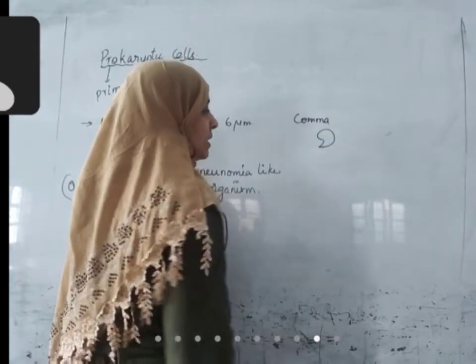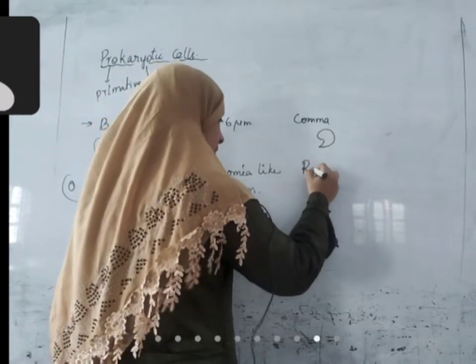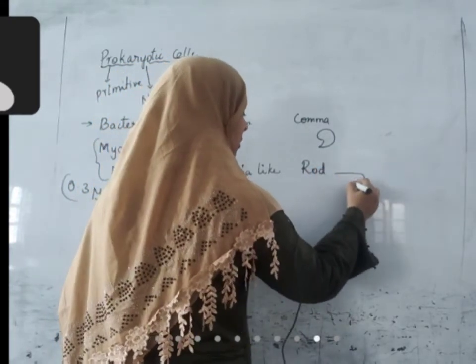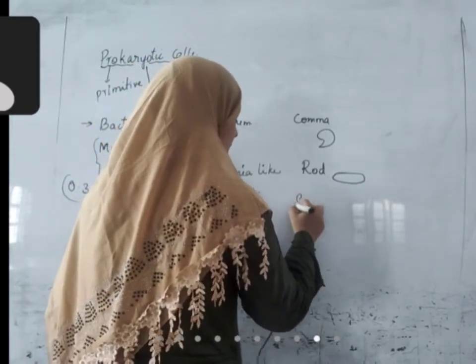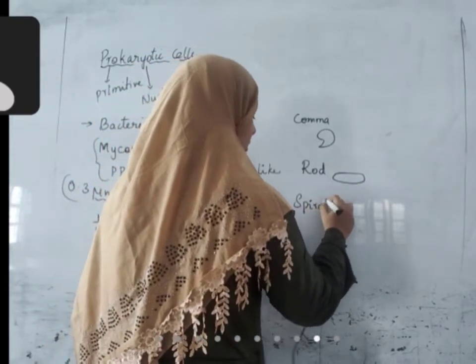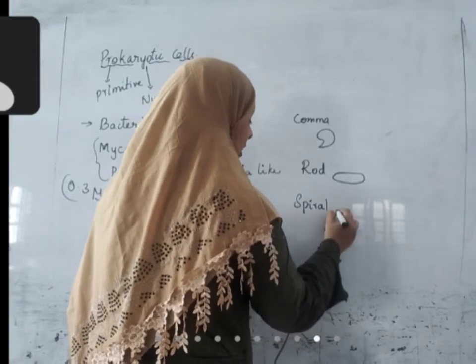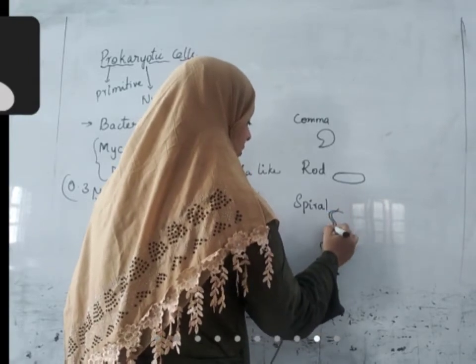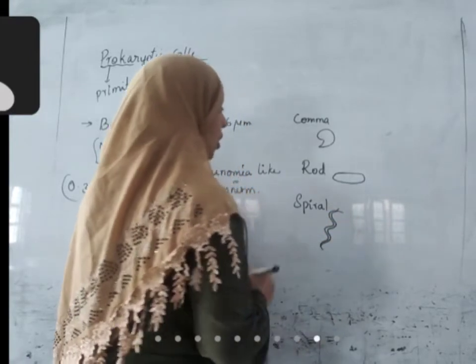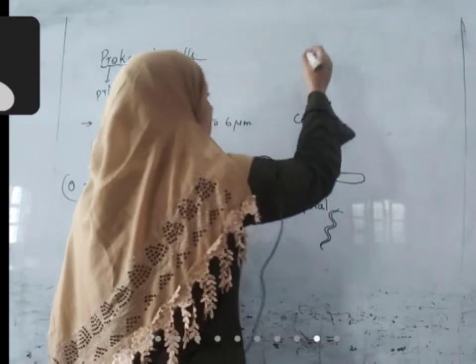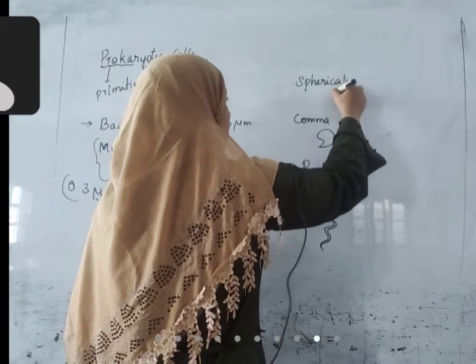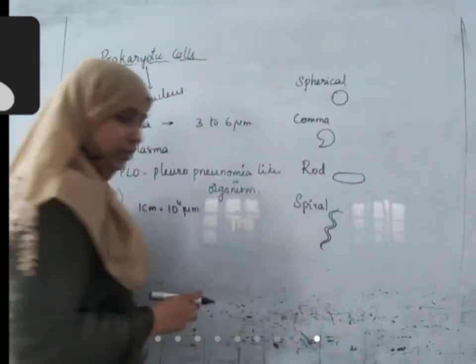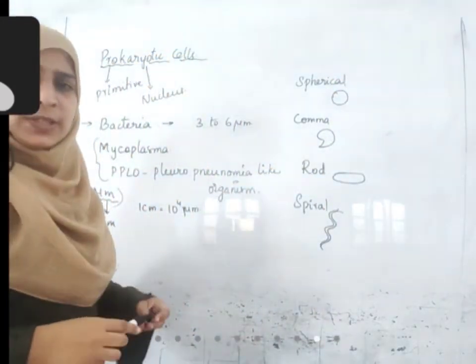Or rod-shaped bacteria, or spiral bacteria, or spherical bacteria. So there are various shapes in bacteria.